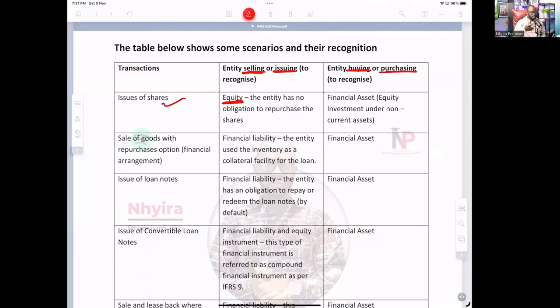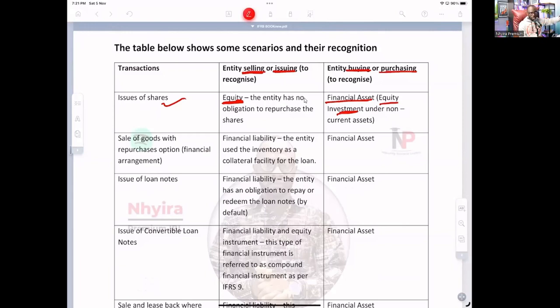Because shares, the entity has no obligation to repay. Then the entity buying the shares will recognize a financial asset being equity investment under its non-current assets.